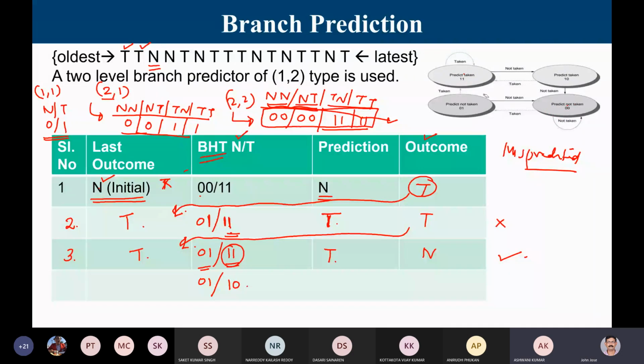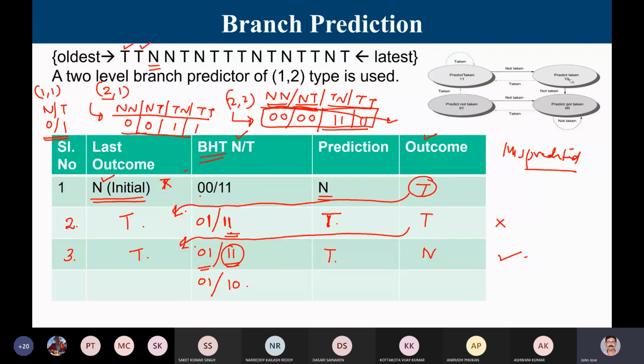No. One is a strong. Suppose you are asking me, will it rain today? I am telling 100% it will rain. That is called predict taken 1-1. I am telling almost 80% there will be rain. But still I am telling there will be rain. That is called 1-0. The other two are just the reverse, strongly telling and weakly telling. But whether it is strong or weak, as far as the branch is concerned, I have only two choices. Should I bring from the follow-through instruction or from a target instruction? So there can be multiple states, and based upon the state.